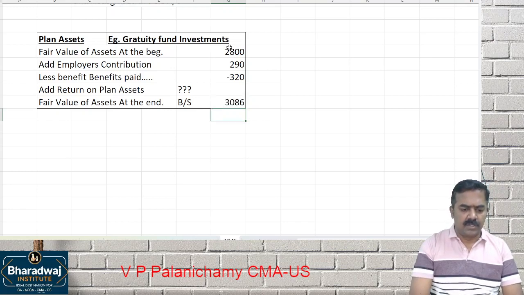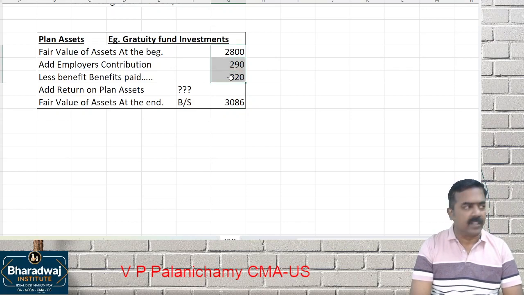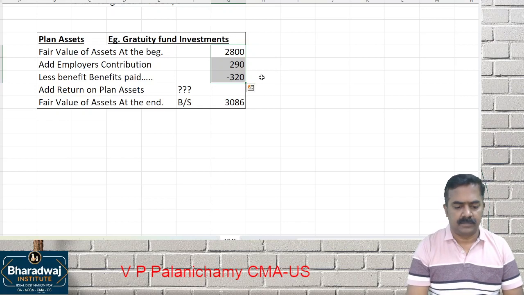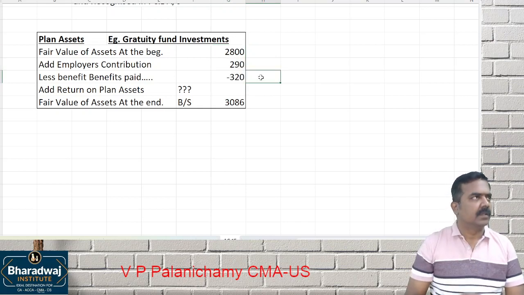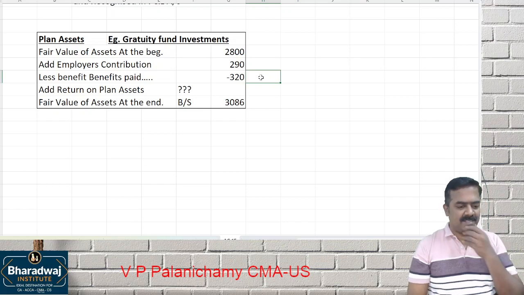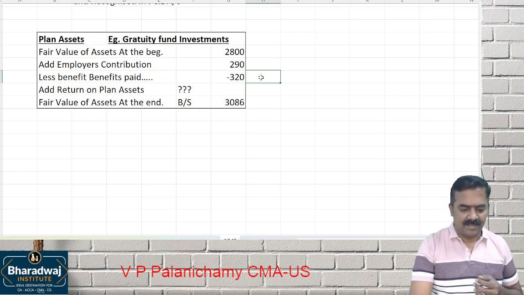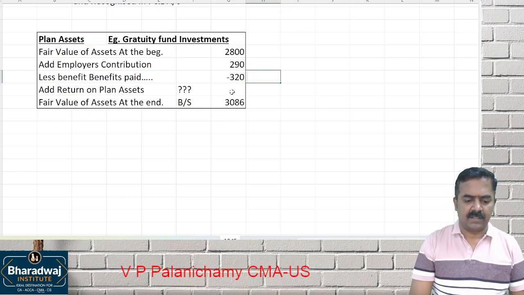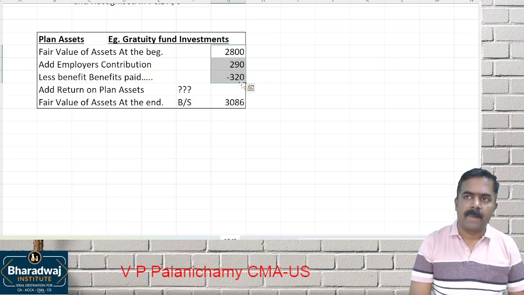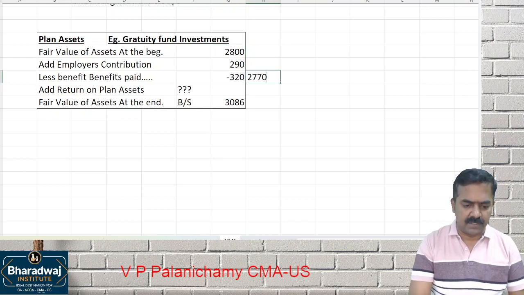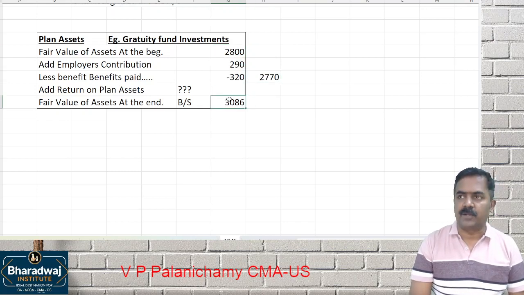3,086. So 2,800 plus 290 minus 320, put it in. See how much it comes to up to this point. What is the answer? Up to this, you adjusted to what is the answer? 2,770. Closing balance is 3,086 now.